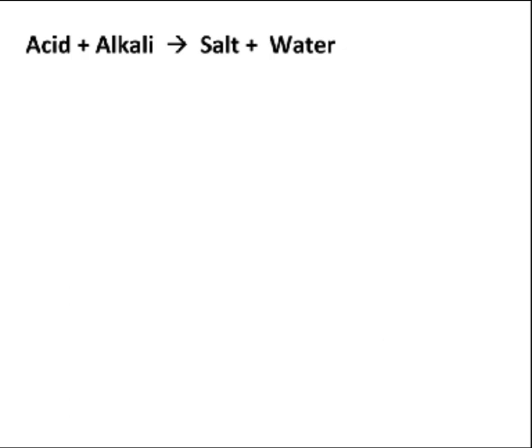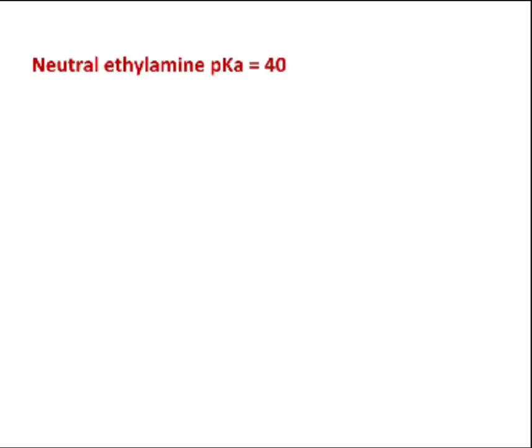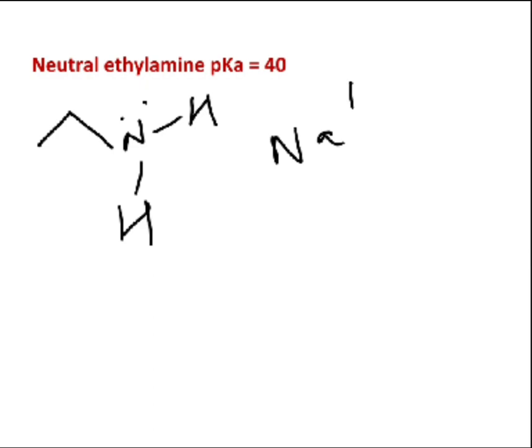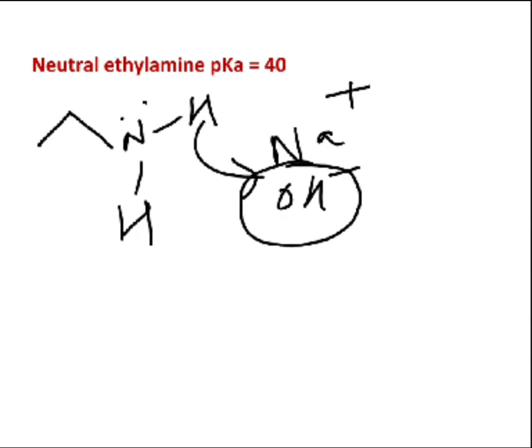Now let us consider the second one. The second case is with reference to ethylamine, right? Let us assume that ethylamine can interact with sodium hydroxide. Then what should be the product here? This is your CH3CH2 ethyl group with reference to amine, right? Definitely nitrogen has a lone pair of electrons here. So when it interacts with sodium hydroxide, how would the reaction take place? This hydroxide ion, being a nucleophile, should have a tendency to abstract this hydrogen. Definitely the excess of electrons have to move towards nitrogen.